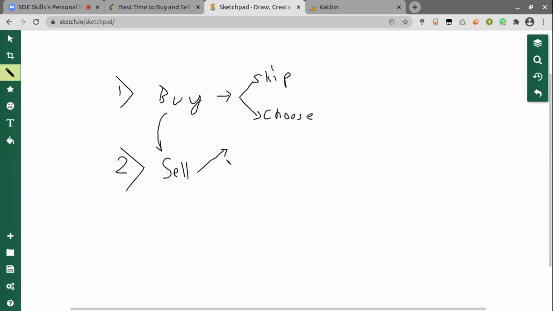Again, I will have two options. I can skip that case, which is I will not sell that particular index, and the other would be sell it. So if I sell it, then for the next index, I can try buying something. Similarly, this process can be simulated, and we'll try to optimize our final result. Yeah, so this is good.